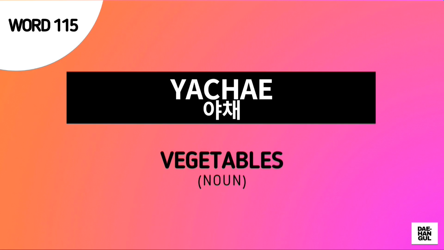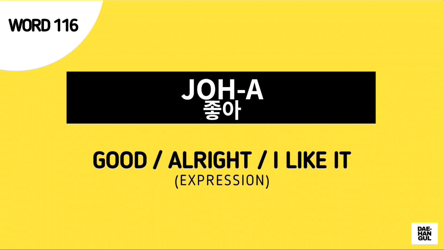Next word is yache. This is the Korean term for vegetables. Again, yache means vegetables. Next word is choa. This is used to say it's good, alright, or I like it. Again, choa means it's good or I like it.